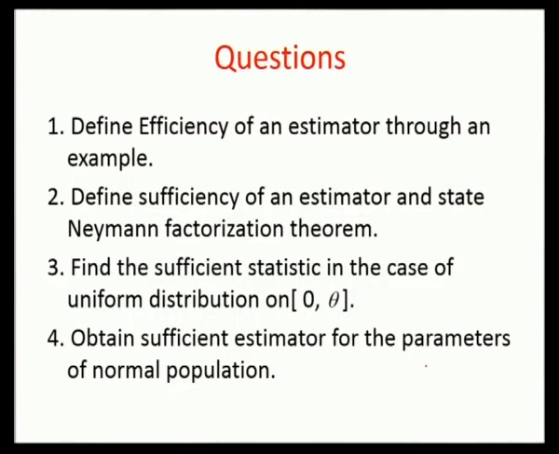Now, you have a few questions to be answered. First question, define efficiency of an estimator through an example. Second, define sufficiency of an estimator and state Neyman factorization theorem. Third question, find the sufficient statistic in the case of uniform distribution over 0, theta. Fourth, obtain sufficient estimators for the parameters of a normal population.